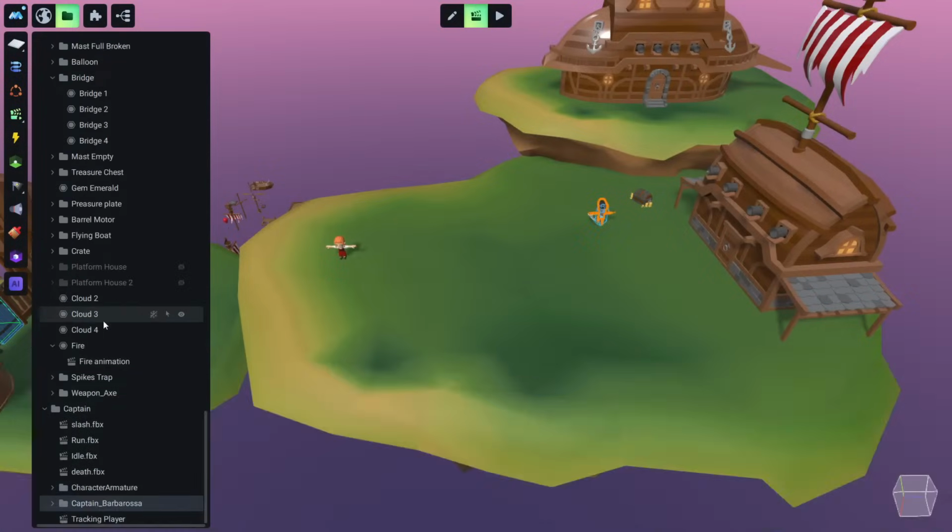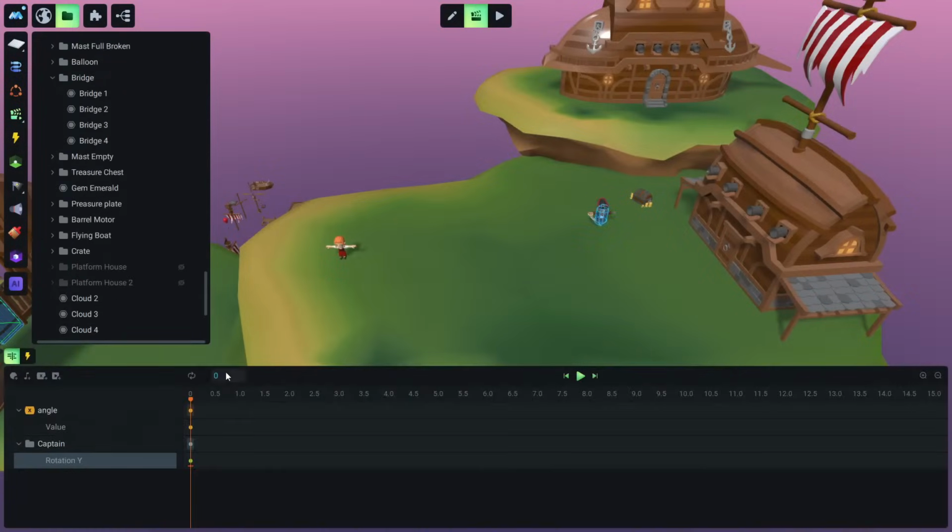So let me, okay, yes, this is just a small bug. So here, yes, angle. You see now our local variable is here. Angle is in yellow color, just to show that this is a local variable, and we hit enter.